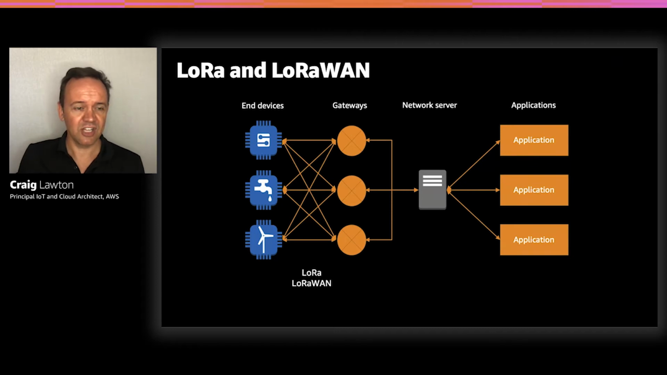At a physical and link layer, it's communicating using LoRa from the devices to the gateways. And then from the gateways to the network server, it's communicating with more traditional network technologies that you may be familiar with, like TCP and UDP. And then from the network server to your applications, it's along the lines of what we're used to with cloud computing.